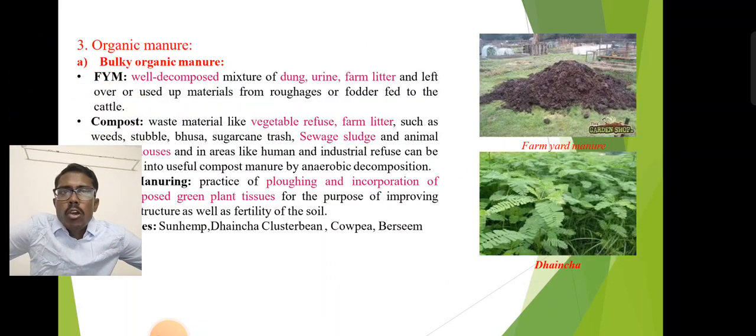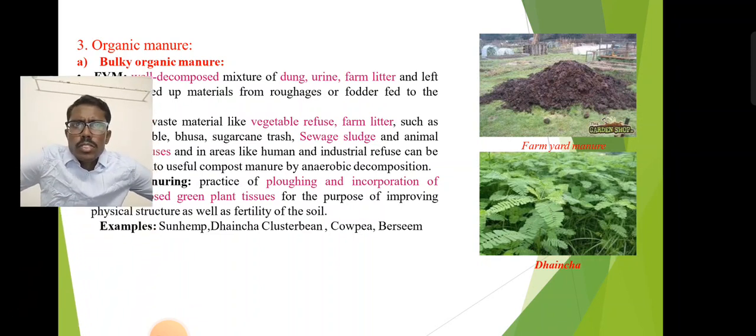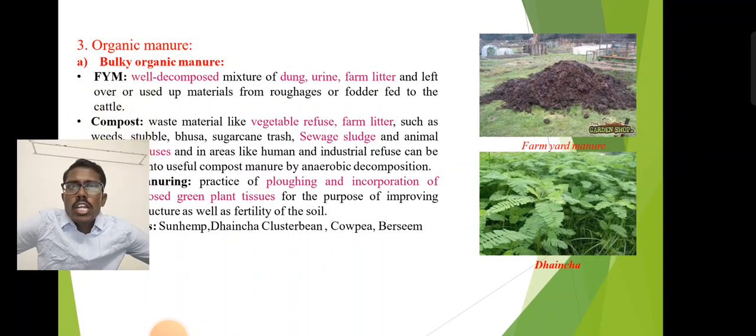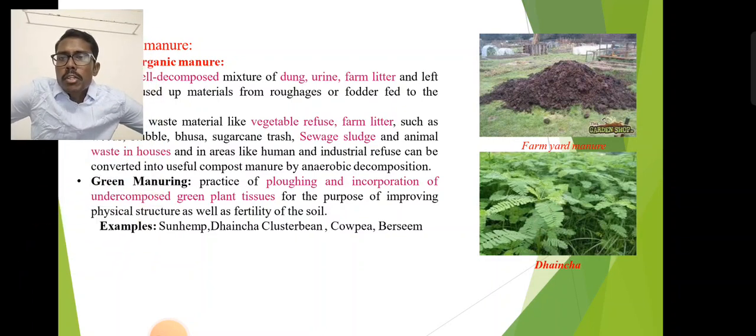Next one, bulky organic manures. This is an organic manure. There are several types: bulky organic manure and concentrated organic manure. First one, the bulky organic manure. Organic manure is an integral part of organic farming. We have bulky organic manures like farmyard manure, compost, and green manuring. These are examples of bulky organic manures. Bulky means you have to apply them in a large quantity. That's why they are called bulky organic manures.